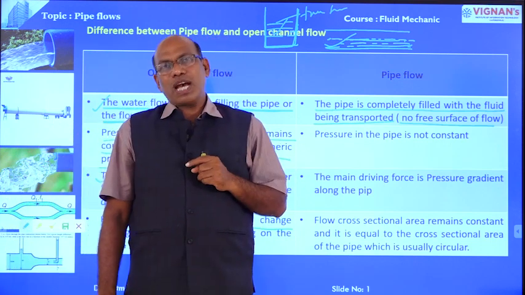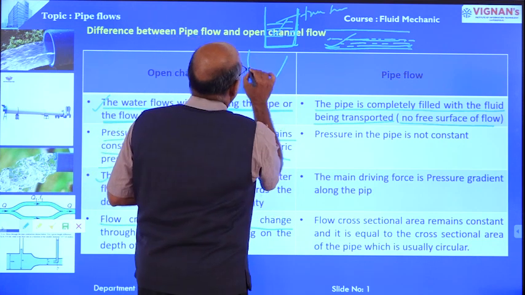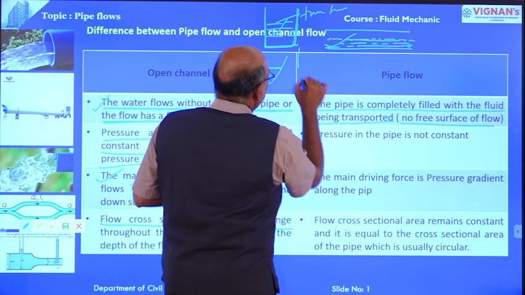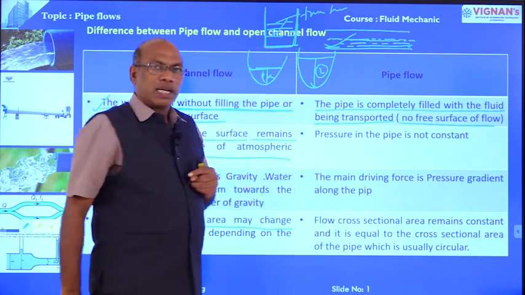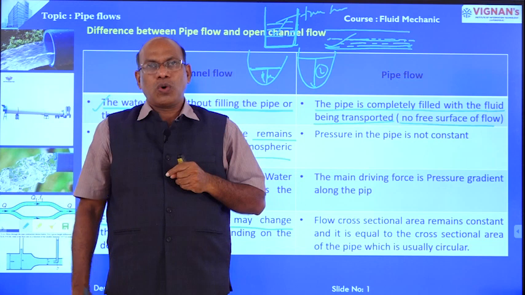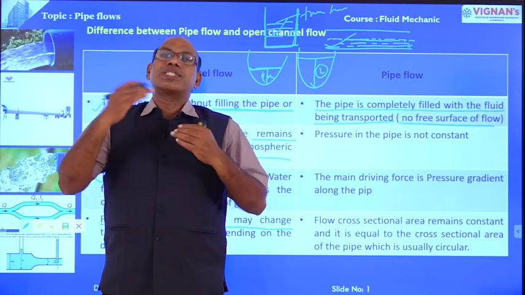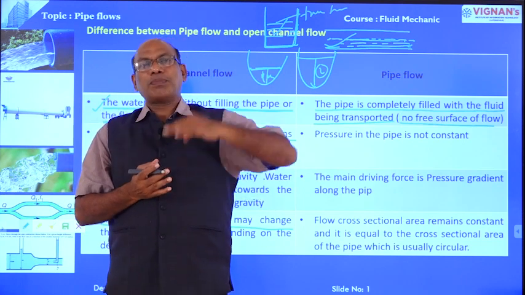Last point, the flow cross-sectional area may change. In open channel flows, this is the open channel, this is the water level, and the depth is equal to 1 meter. At another location the depth varies, equal to 2 meters. In open channel flow, the cross-sectional area changes from point to point because the depth of flow varies.